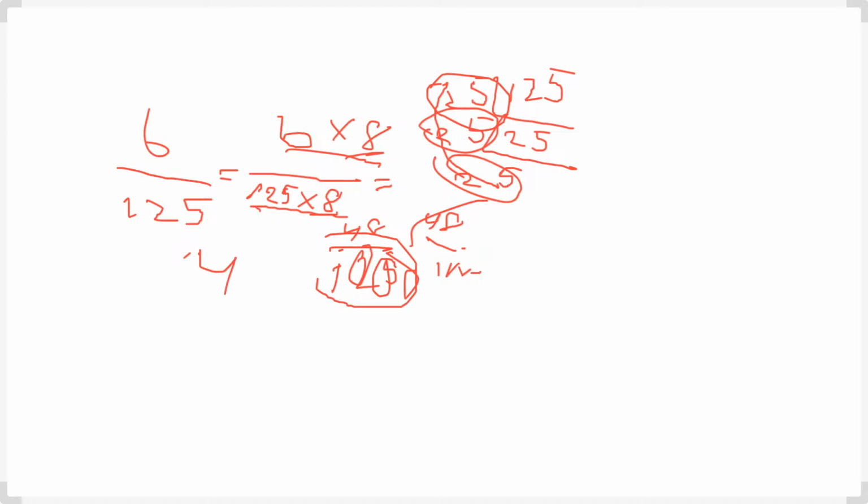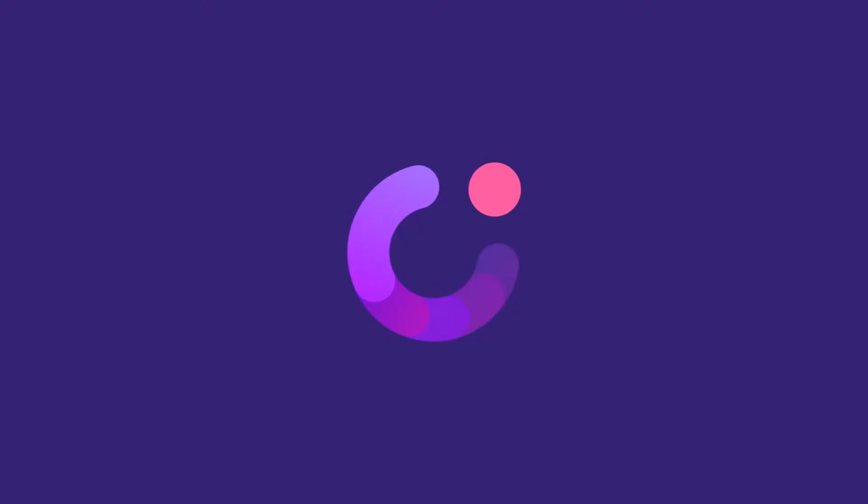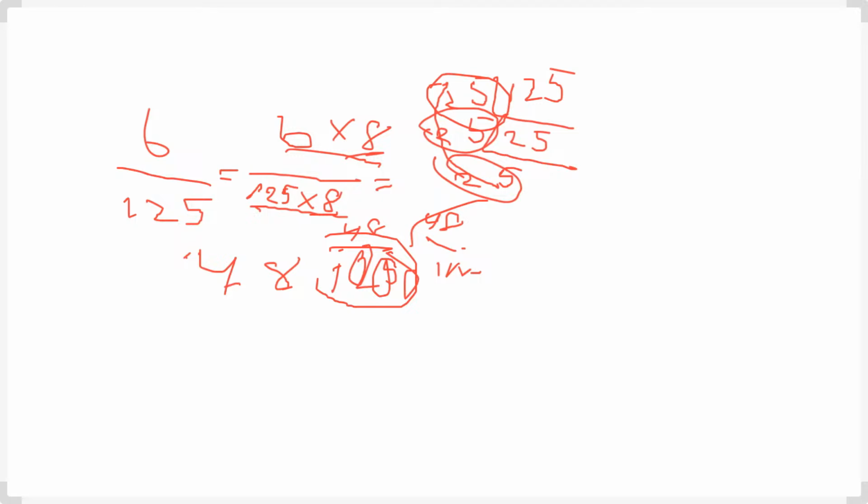48, you write 48, and there are 3 zeros. So 1, 2, 3, and put the decimal point. Is there any other number? No, there is no 0 or any number. So 0.048 is the answer. So 6 by 125 is equal to 0.048. I think you are understanding the fact.